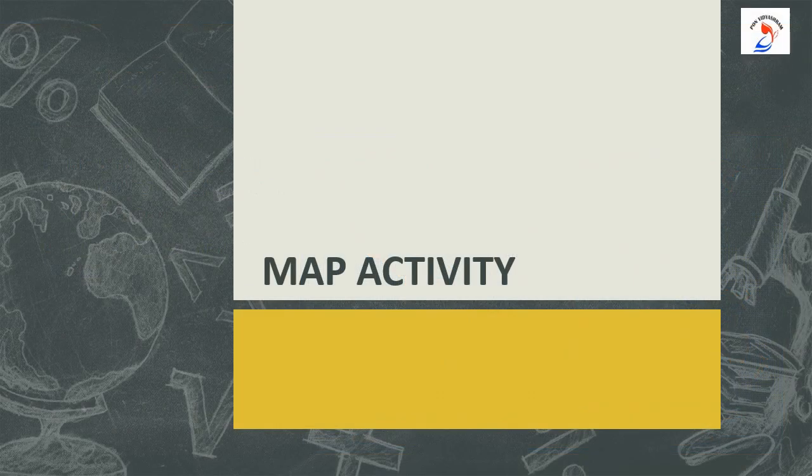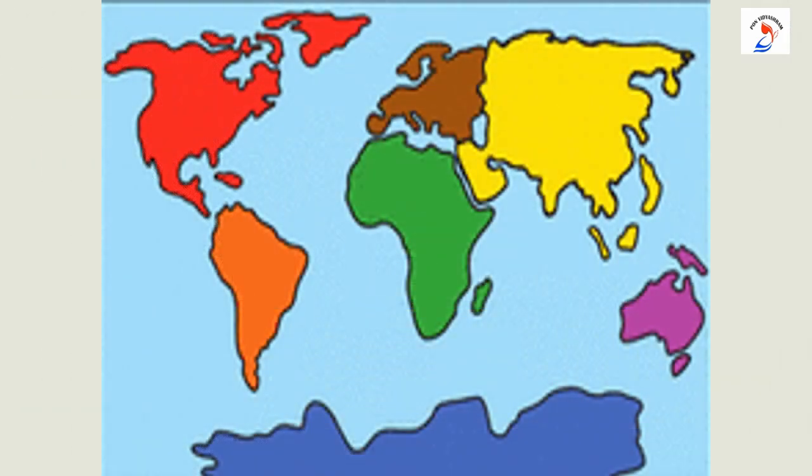Now we are going to do the map activity, children. It's going to be very interesting, to mark the continents and oceans. Come children, let us mark the continents in this world map. On the right, the purple colored continent is Australia. On the top of it, the yellow colored continent is Asia.